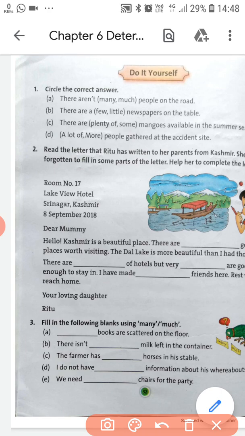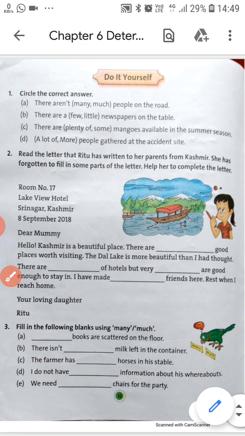There are a few newspapers on the table. There are plenty of mangoes, and a lot of people gathered at the exercise. Students, you will find that more is also used with people, so don't get confused, both are correct.